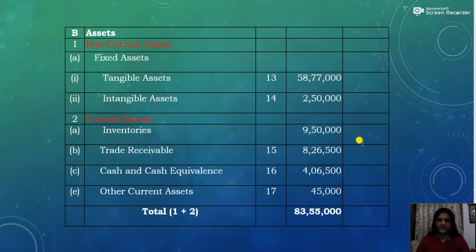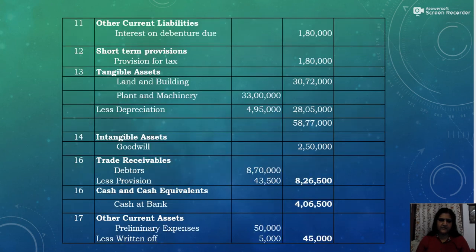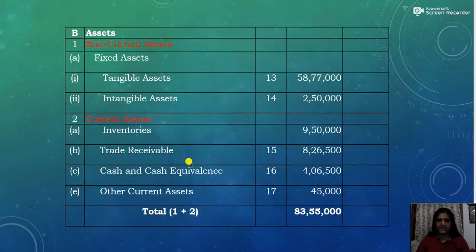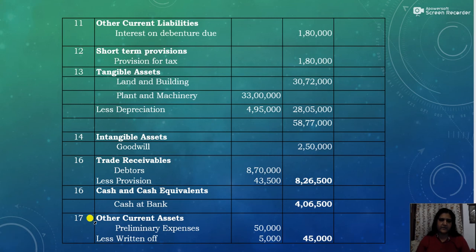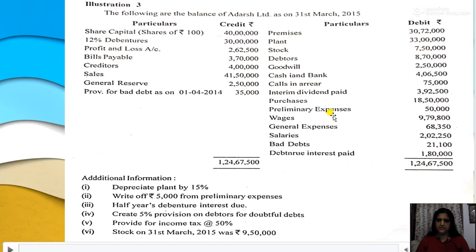So trade receivables 8,26,500. Then cash and cash equivalents, there is only one item, cash in hand or at bank 4,06,500, directly given in the question. So that also we write here, cash and cash equivalents 4,06,500. Then comes other current assets, note number 17. Let's see. Other current assets, that is preliminary expenses, that is deferred revenue. The preliminary expenses given in the question were 50,000.